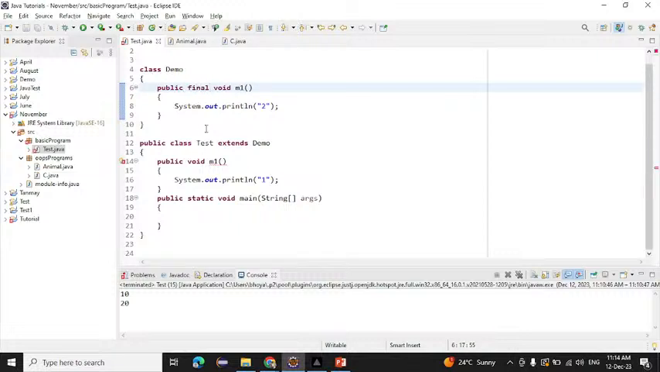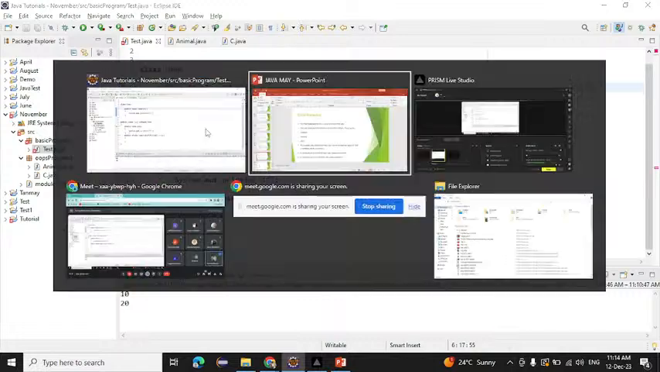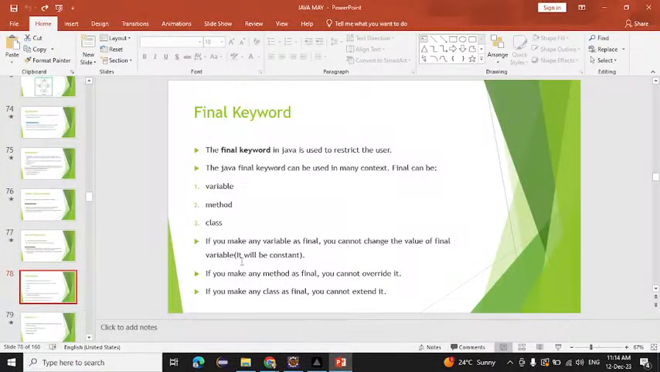If we don't want our method to be overridden, we can simply use the final keyword. If you use the final keyword with a method, we cannot override that method. No one can override that method. So this is another use of the final keyword. Last is the class. Variable we have completed, method we have completed, and now the class. If you use the final keyword with a variable, we cannot change the value of the variable. If we use it with a method, we cannot override that method.